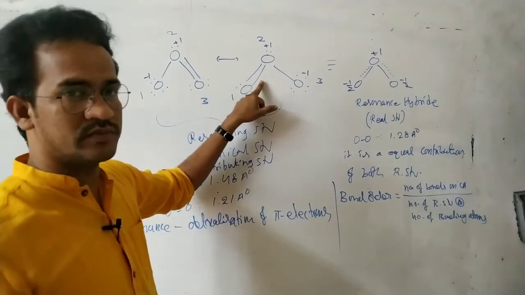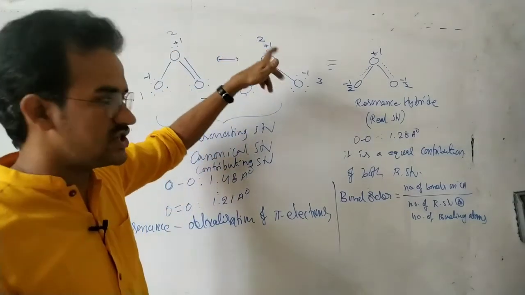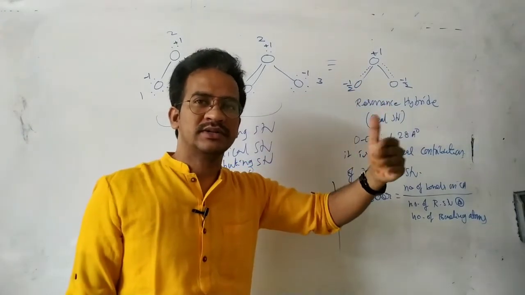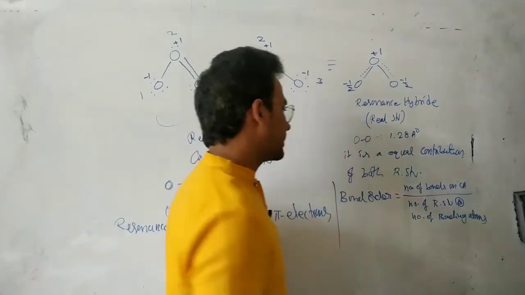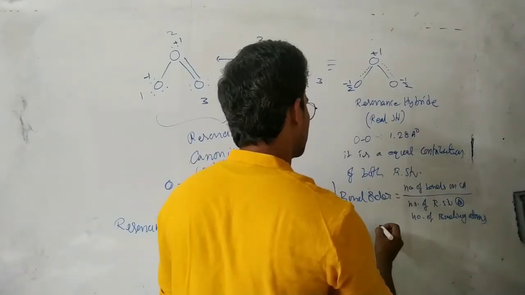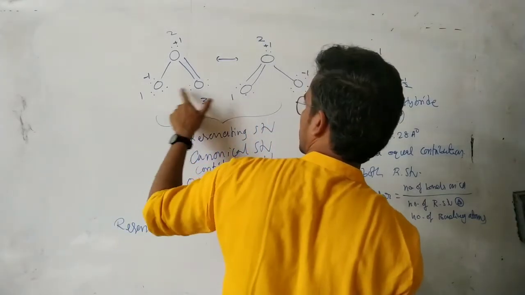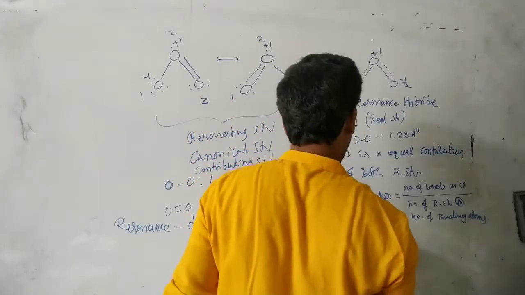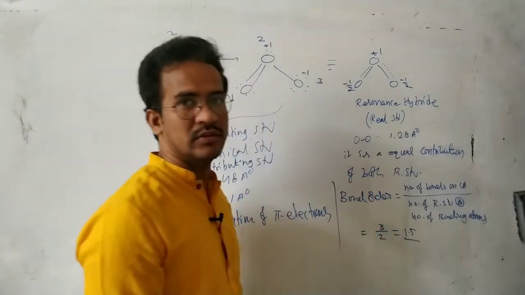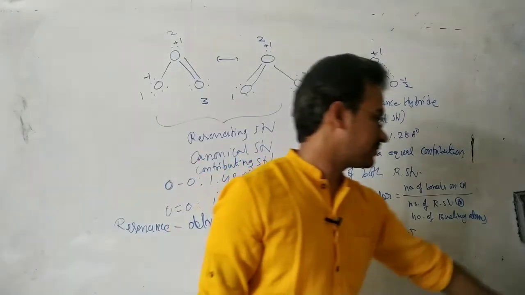A single bond changes to a double: the bond order for this bond is 1, for this one 2. But here there is a partial double bond, not a complete single bond and not a complete double bond, so the bond order is between 1 and 2. The number of bonds on the central atom is 3, and the number of resonance structures or surrounding atoms is 2. So 3 by 2 equals 1.5. In the O3 molecule, the bond order is 1.5.